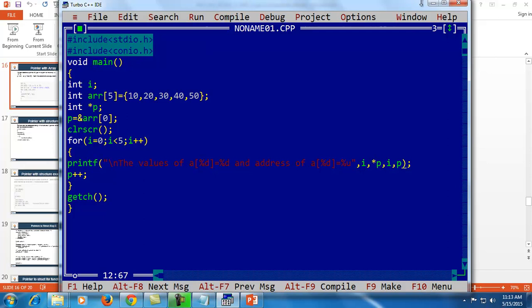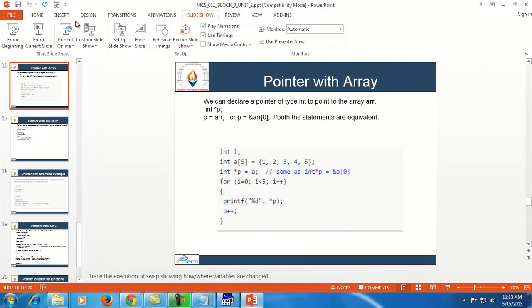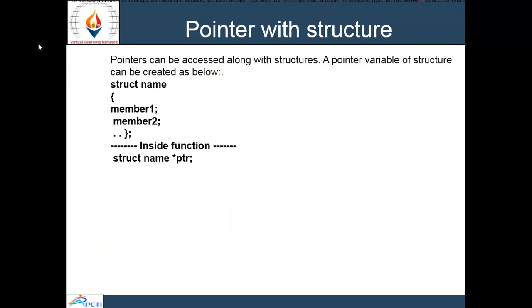Next we'll move to structure. Pointers can be accessed along with structures. A pointer variable of a structure can be declared as below. Here struct is the user defined data type and name is the name of the structure, declaring the members like this, member 1, member 2. Inside the function we declare the pointer of struct type.